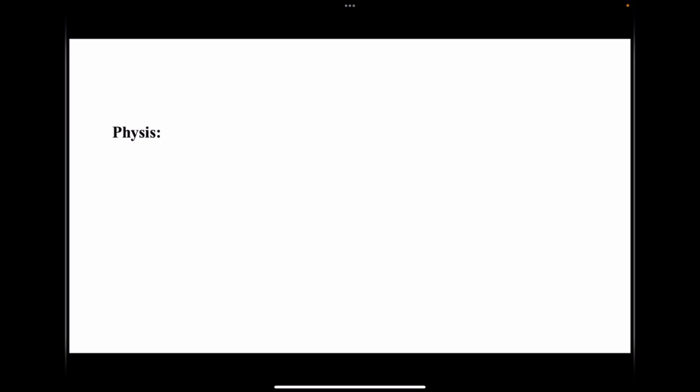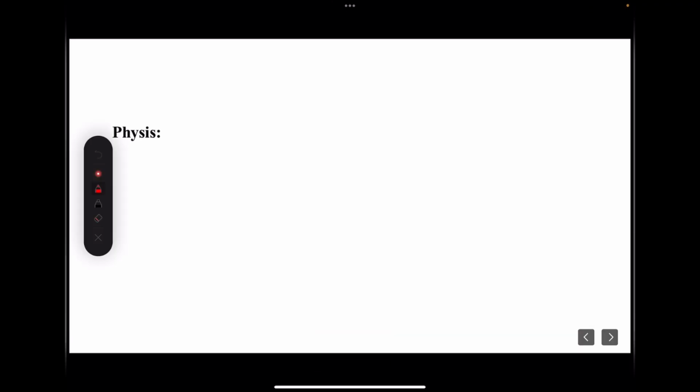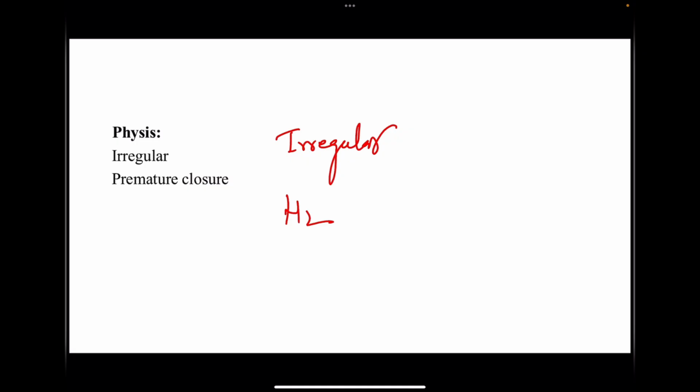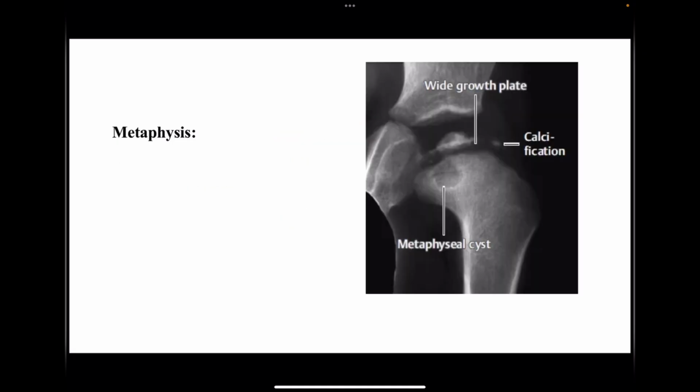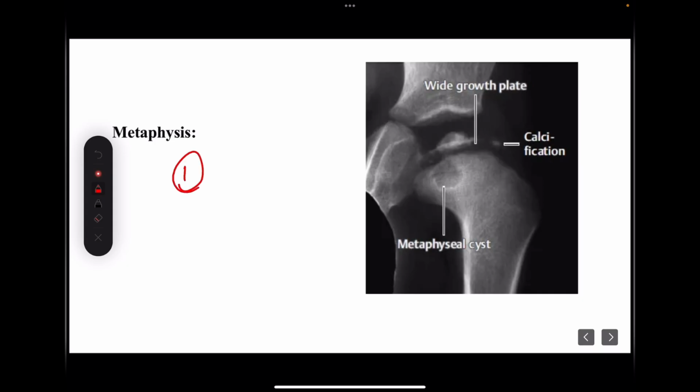Now physis findings. I have already told you that certain findings we will be seeing in the physis also. What these findings are: the physis could be irregular and it could be horizontal. So these are the two findings found in the physis. Coming to the metaphysis, what findings can we find? One is metaphyseal cyst.